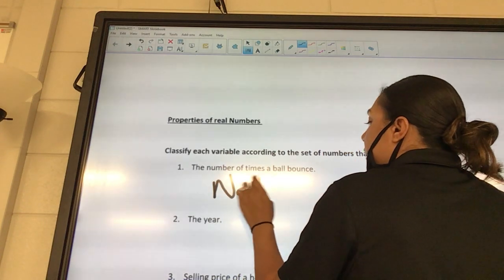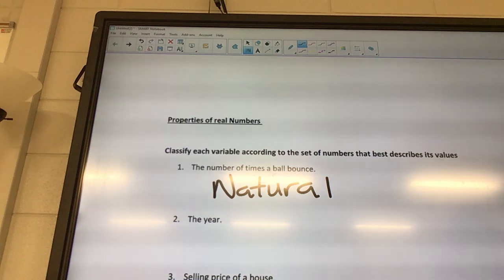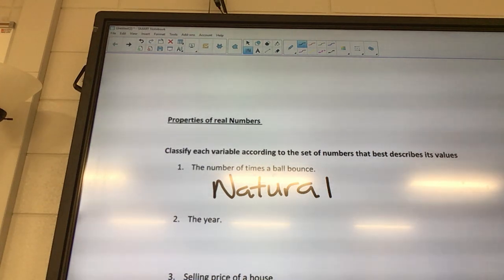Okay. Can we bounce a ball 0 times? No, and we can't do it a fraction. And so the best described number is going to be a natural number. Okay, you can bounce it all positive, whole amount of times.